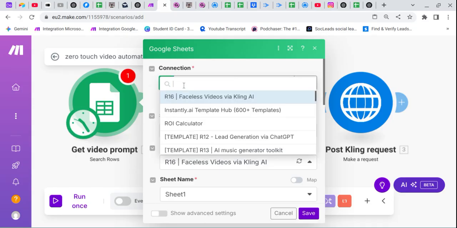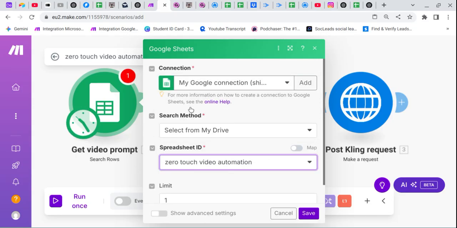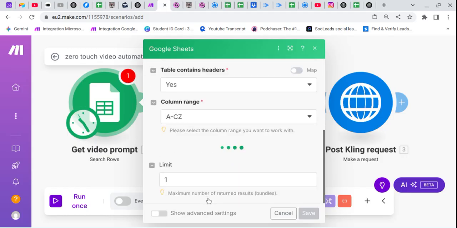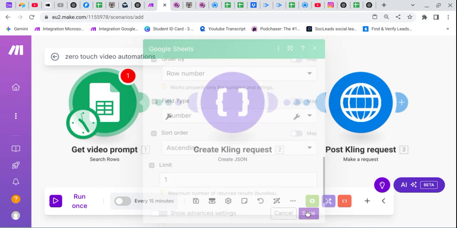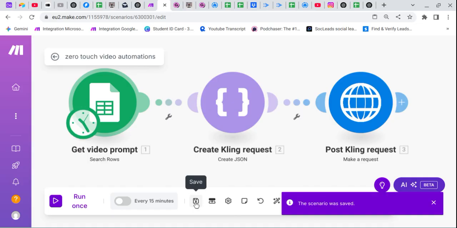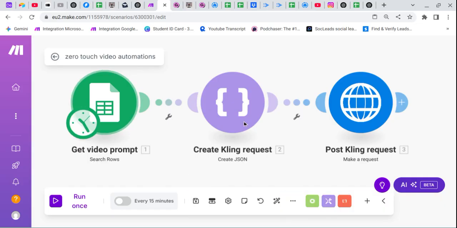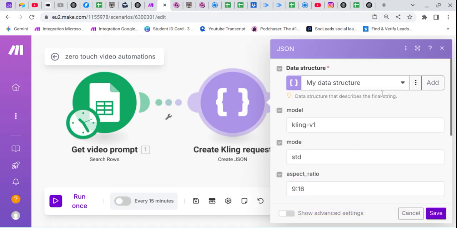Okay, let's search zero touch video automation. Click on that and everything is fine for me. Start search studio and just save, and also save it. Create Kling request, so click on that, click on add.